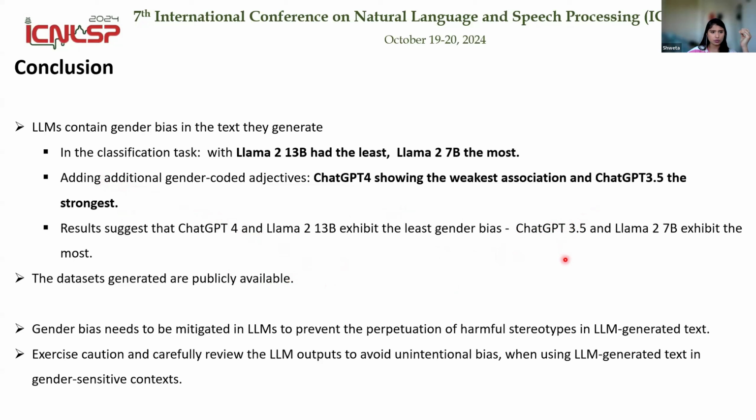So these results suggest that ChatGPT 4 and Llama 2 13b exhibit the least gender bias, whereas ChatGPT 3.5 and Llama 2 7b exhibit the most. And the datasets that we have generated are publicly available for people to use. Our study underscores the need for continuous efforts to mitigate gender bias in LLMs to prevent the perpetuation of harmful stereotypes in LLM-generated text. We also want people to exercise caution and carefully review LLM outputs to avoid any unintentional bias when using LLM-generated text in gender-sensitive contexts.